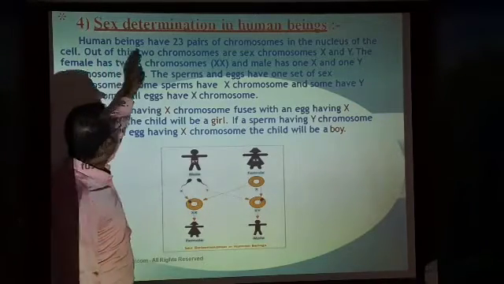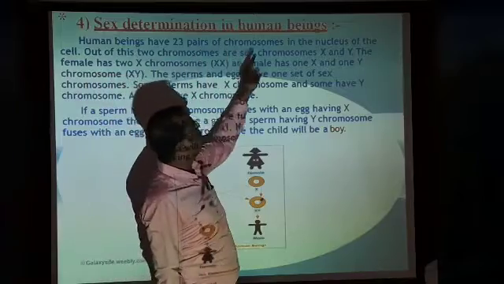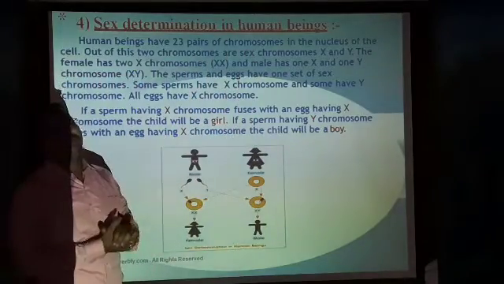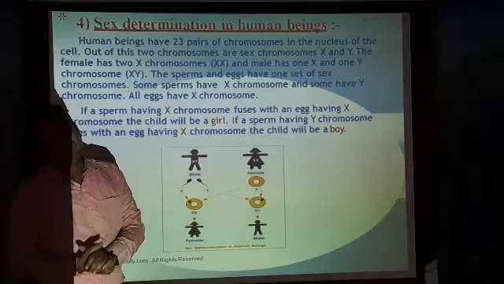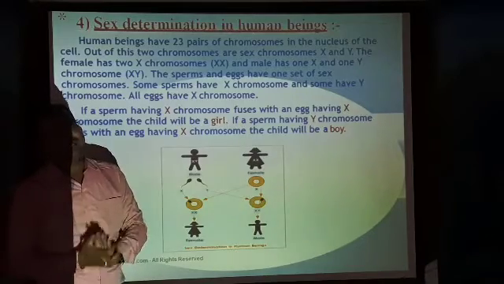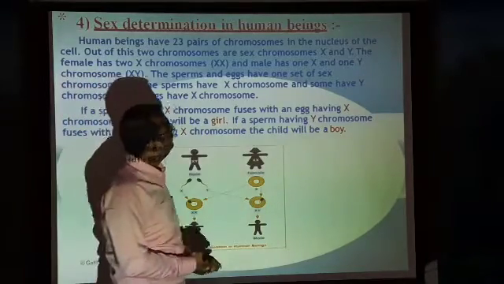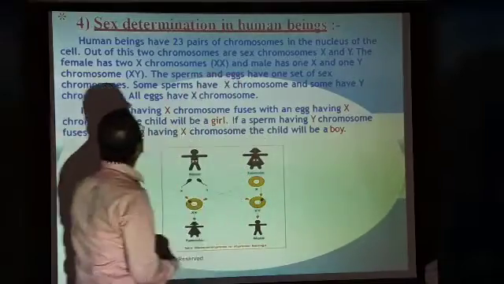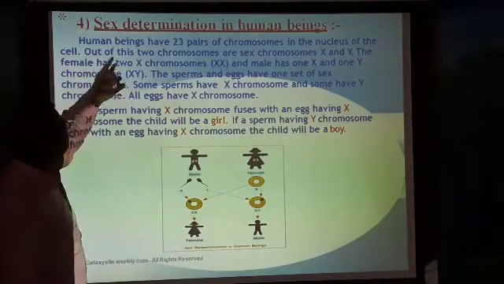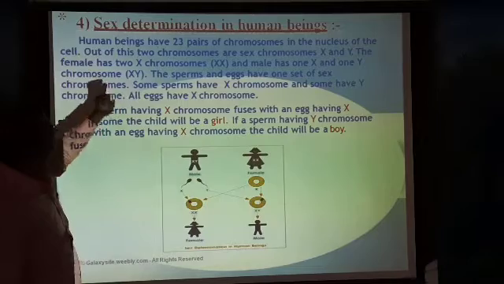Out of these, 2 chromosomes are sex chromosomes. So there are 23 pairs of chromosomes, and out of them, 1 pair is called the sex chromosomes, that is X and Y. The female has 2 X chromosomes.